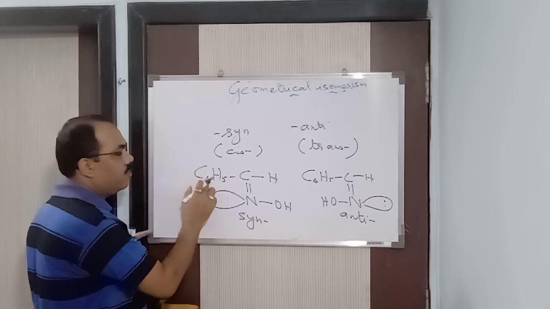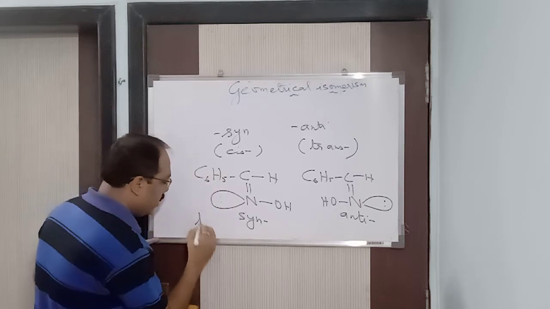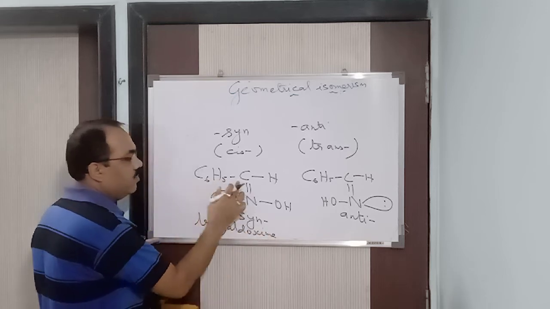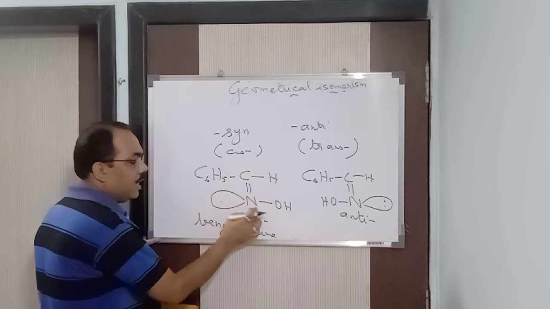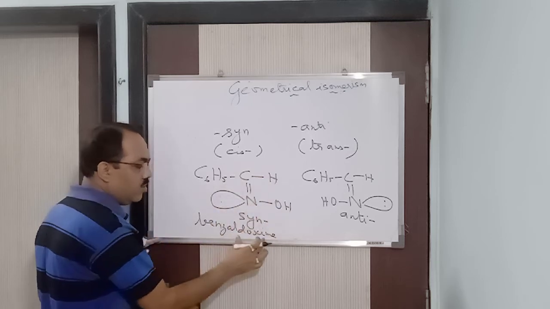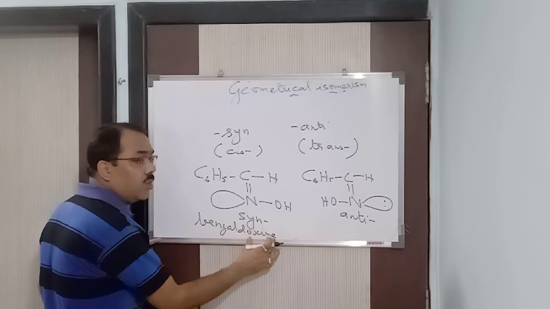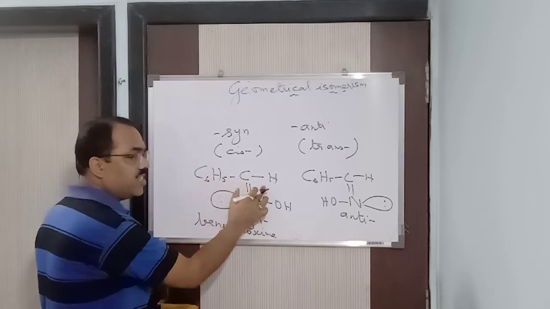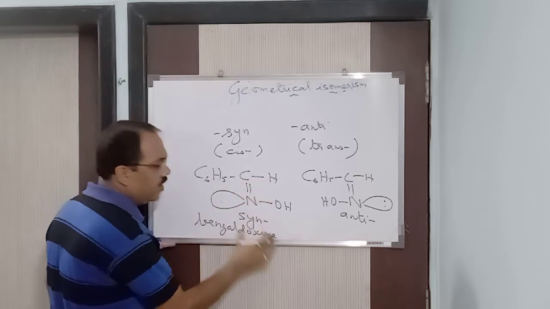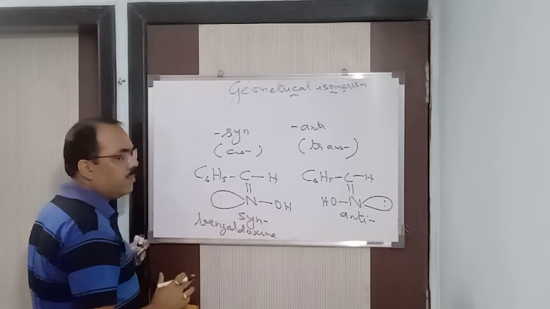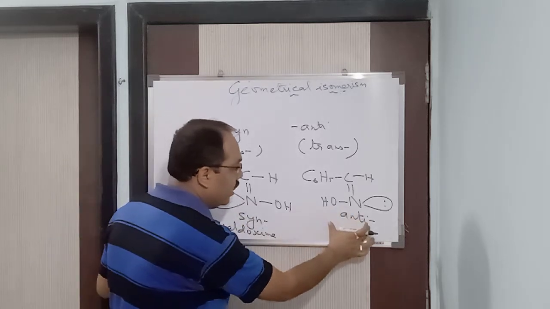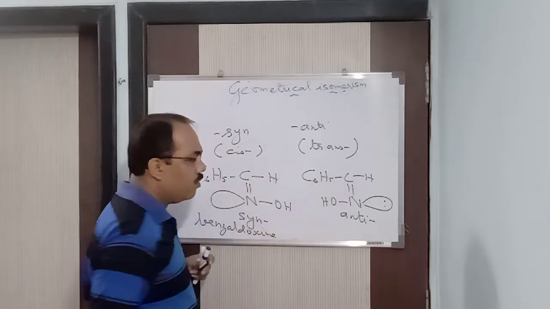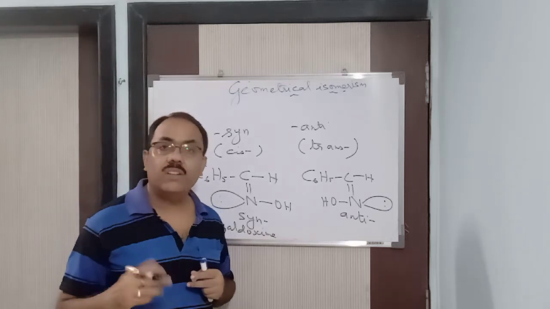Now what is the name of this compound? The name of this compound is benzaldoxime. What is benzaldoxime? C6H5CH is benzal, and C double bond NOH is known as oxime. So together it is called benzaldoxime. This is syn-benzaldoxime, this is anti-benzaldoxime. If H and OH are on the same side, it is called syn. If H and OH are on the opposite side, it is known as anti instead of trans.